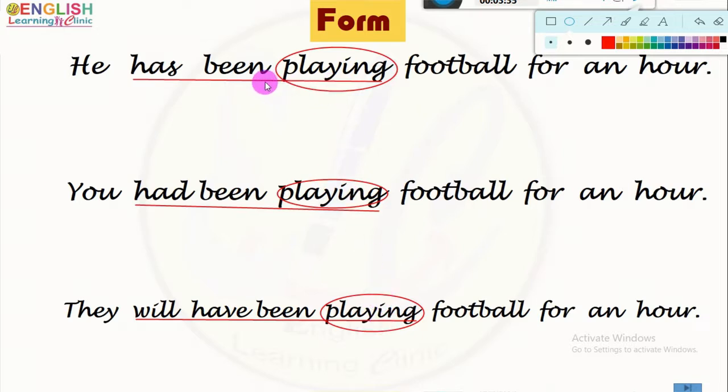Now, look at this part of the verb form. Here is been, that is the third form of the be verb. Here is also been, here is also been. This indicates the perfect status of the action. So these are also not changed. These are constant.